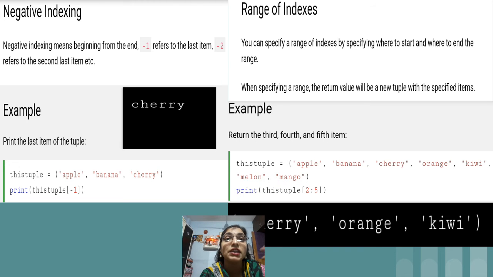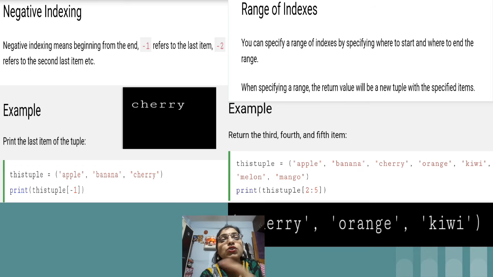Then we have negative indexing. The previous one whatever we have seen is positive indexing. Negative indexing means the last item will have -1 as its index number, then the second last will have -2, the third last will have -3. Like that the negative indexing starts from the right side to the left side.